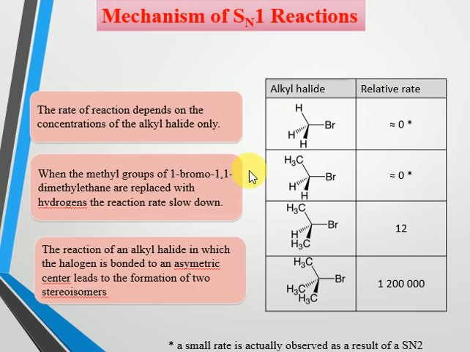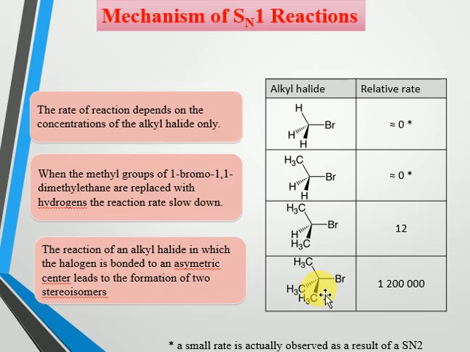If we consider the reactivity of different alkyl halides in SN1 reactions, methyl bromide has 0, ethyl bromide also 0, propyl bromide 12, and tertiary butyl bromide has a high rate of reaction. This indicates that tertiary butyl bromide shows high affinity towards the SN1 reaction. This is because of the stability of the intermediate that is going to be formed.